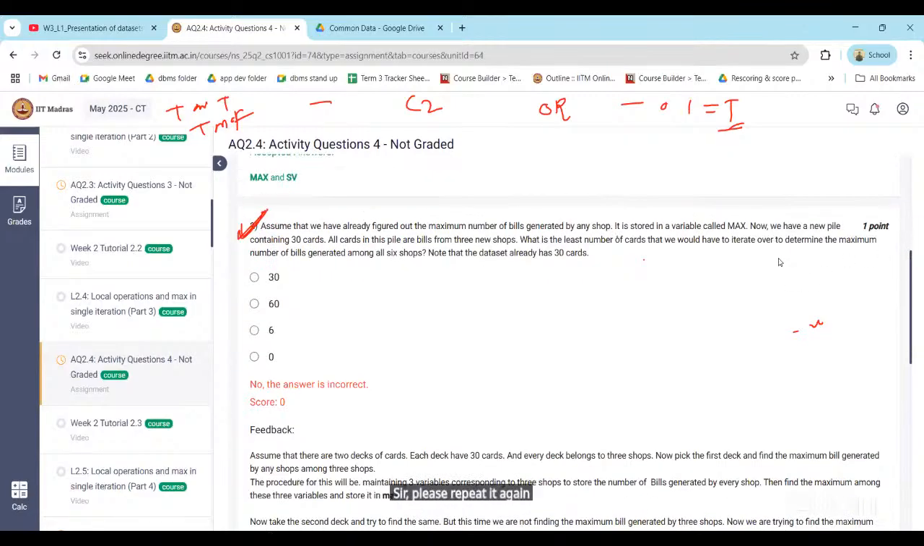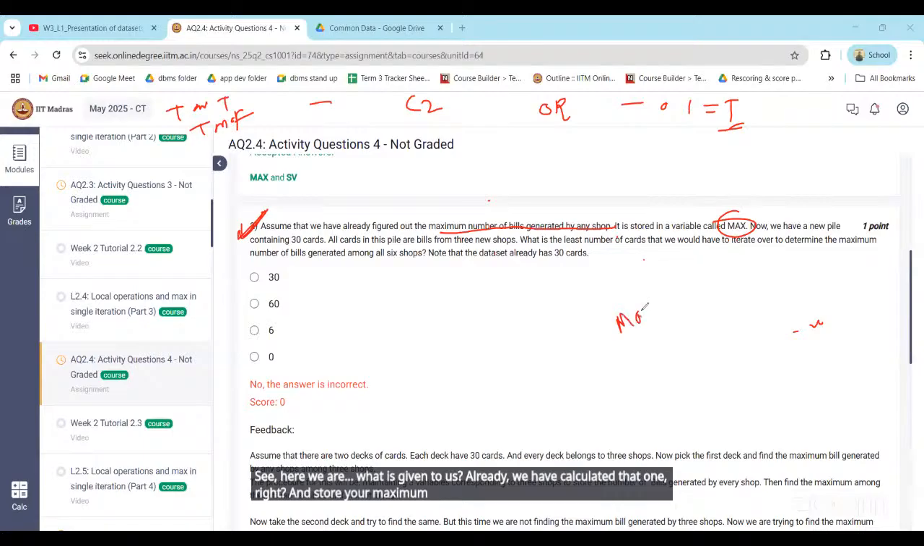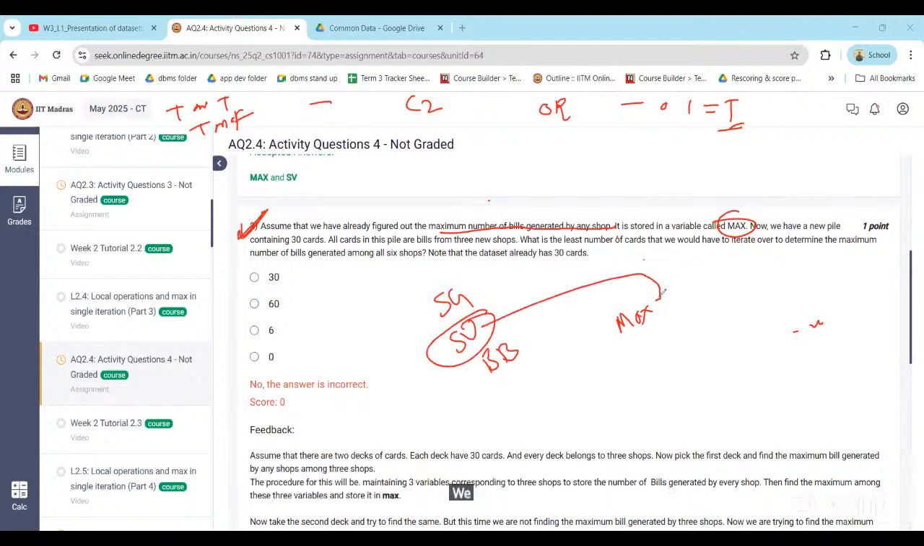Question number 2. Here we are given the maximum number of bills generated by any shop. Already we have calculated that one, right? And the store is the max variable. Let's say, for example, among 3 shops, Sun General, SV Store, Big Bazaar, we know that one of the stores has the maximum number of bills.